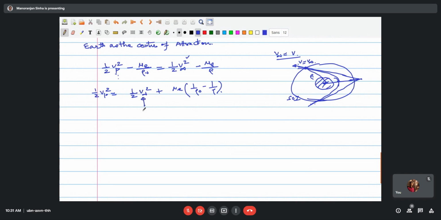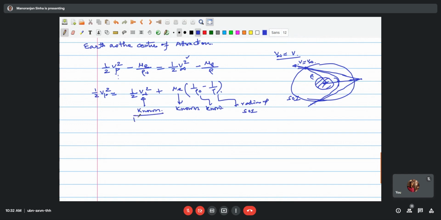Now this quantity is known. This is known, the parking orbit radius, and this is also known. This is the radius of the SOI. V infinity, how is it known?